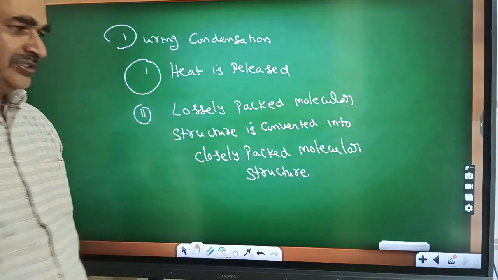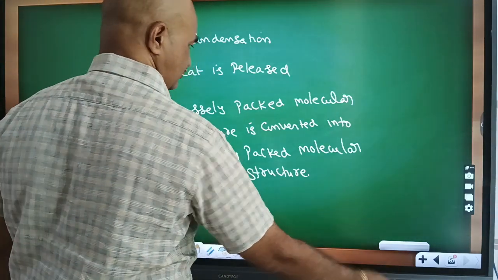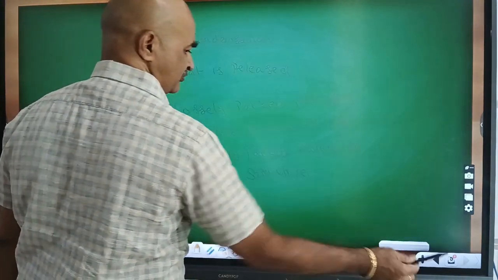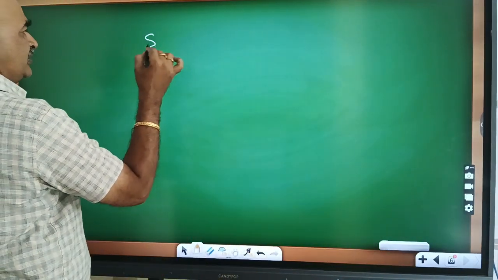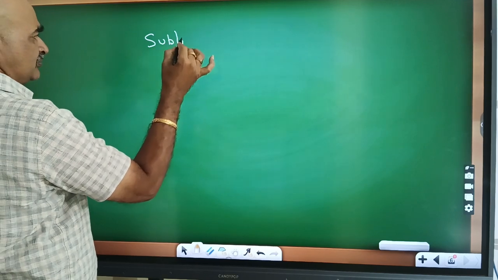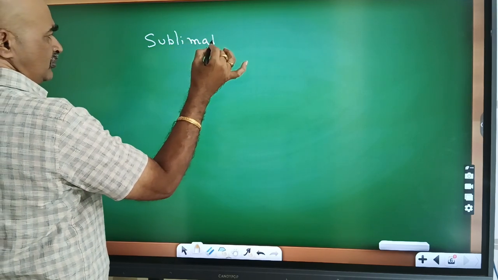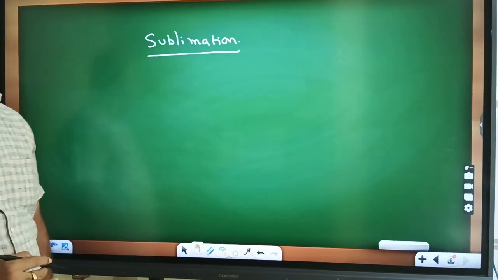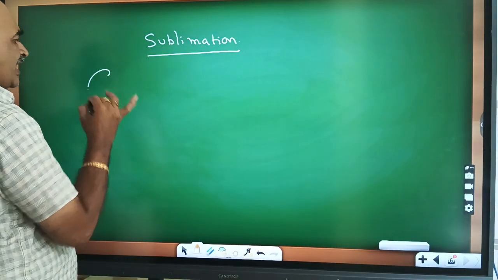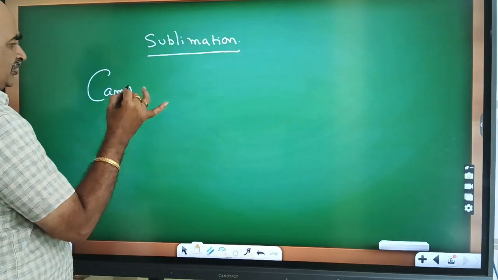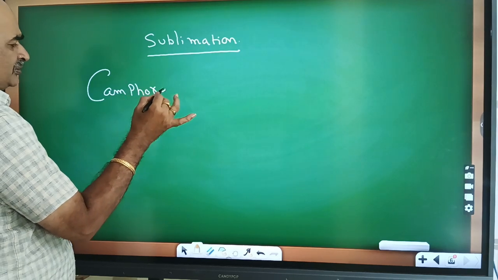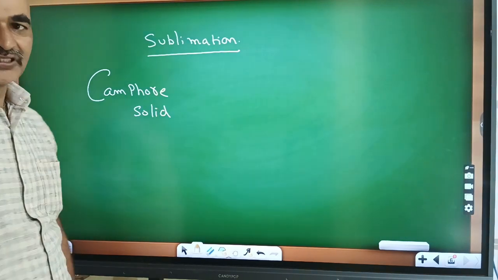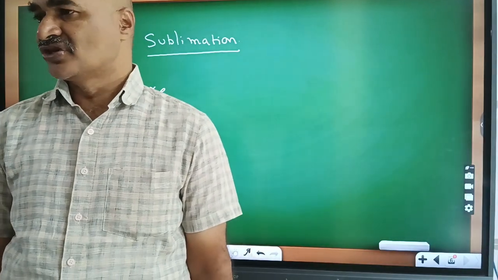Next, another one is sublimation. What is sublimation? This is camphor. Camphor is an organic substance that is solid.